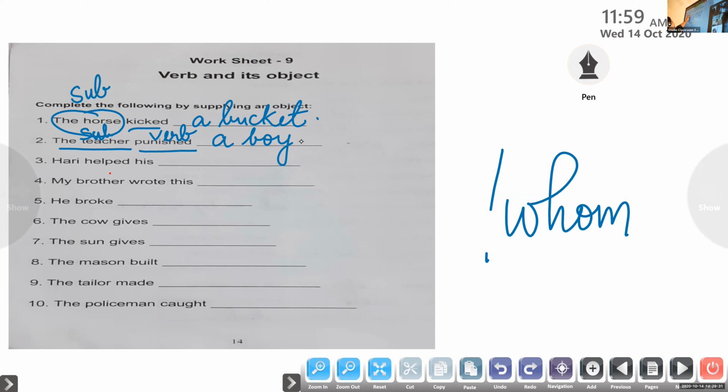Now you write it. It is very easy for us to write an answer there, but we need to have a clear concept of what we are writing. So this topic is about the verb and its object. In order to find the object, we can ask two questions. What? What is used to get an answer when talking about a non-living thing. When we're talking about a living thing, we need to ask the question, whom? Normally about people. So the teacher punished whom? A boy. Is that clear to everyone?